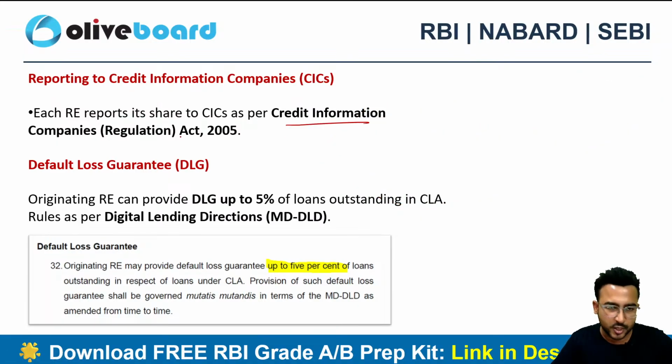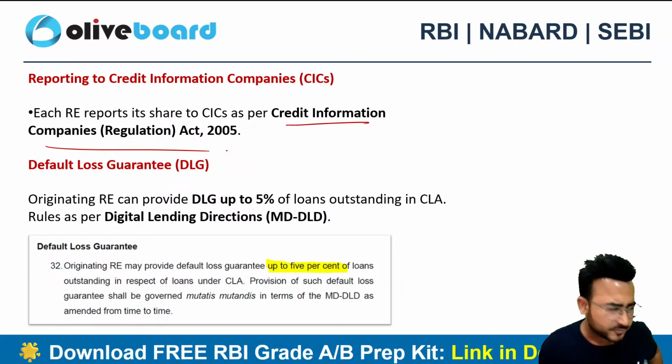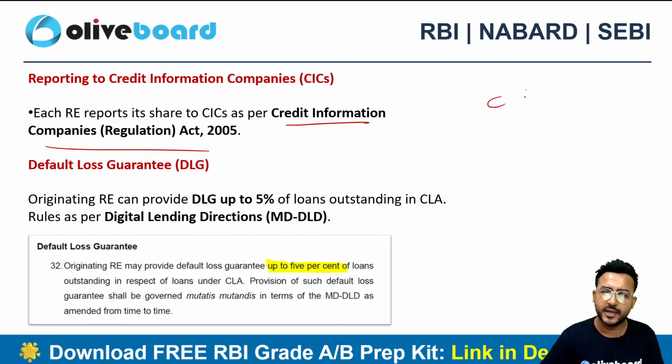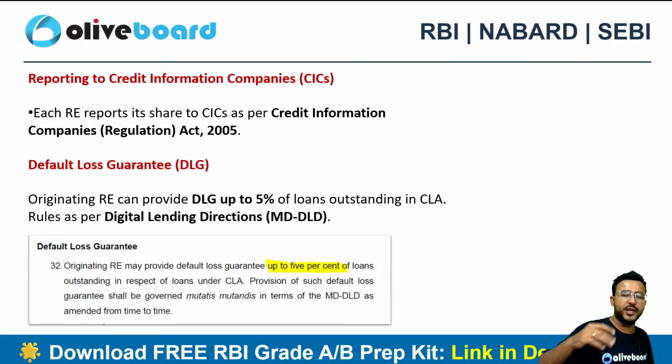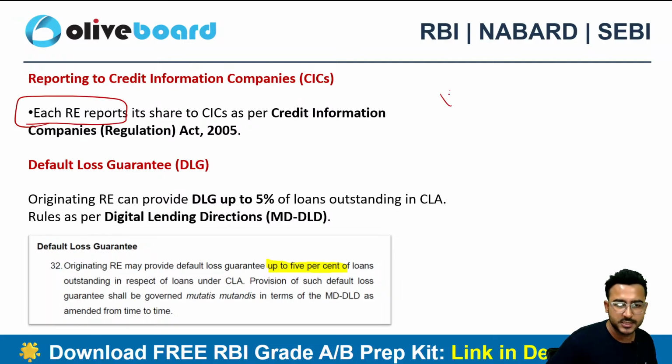And guys, one circular also came, I think 5 to 6 months back, related to your credit information company. This is also very, very important. Again, you need to report your respective share to the credit information company. It won't be a joint reporting, it will be a separate reporting. Please do remember this concept.